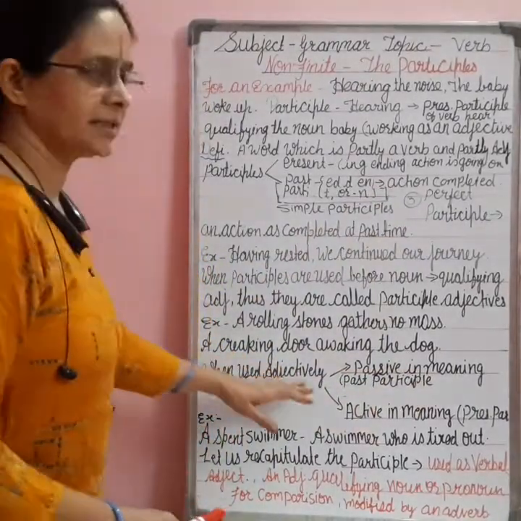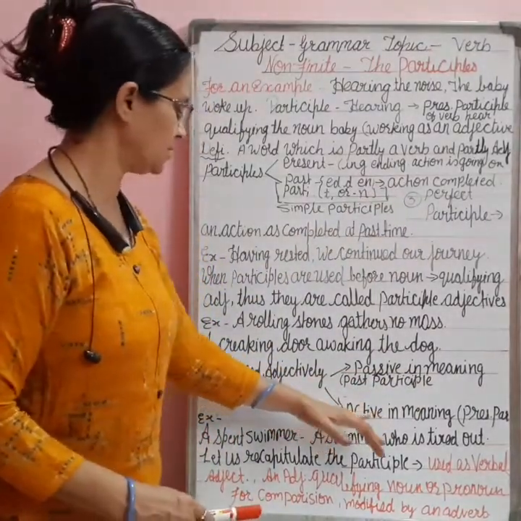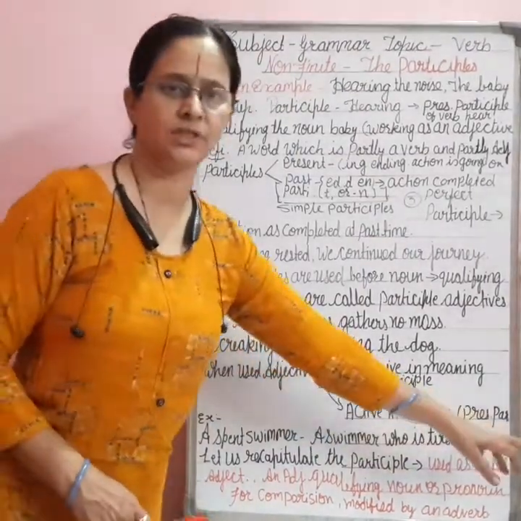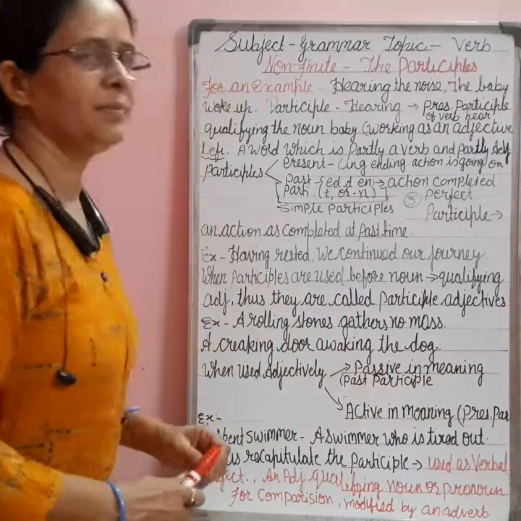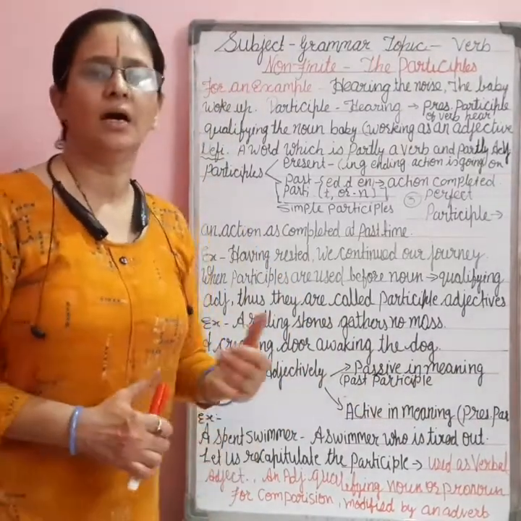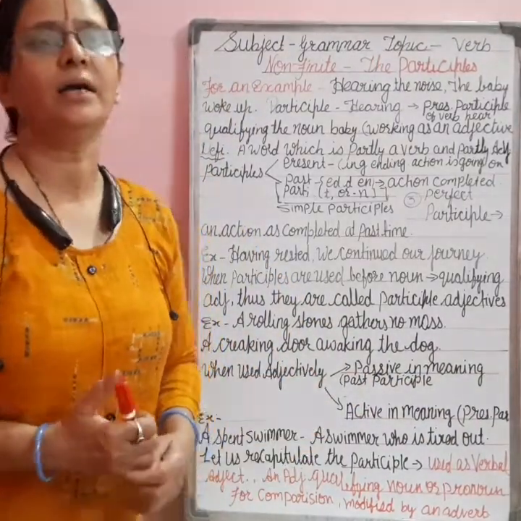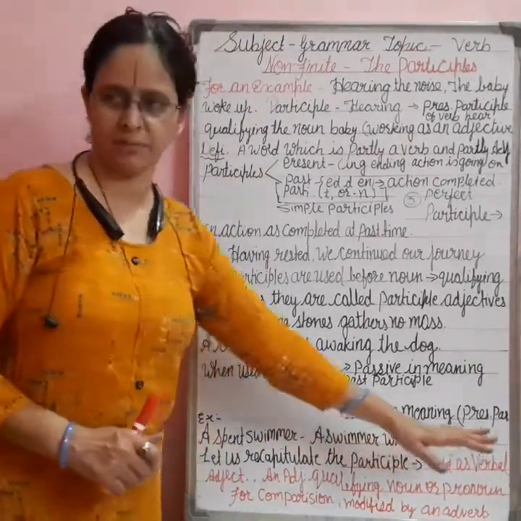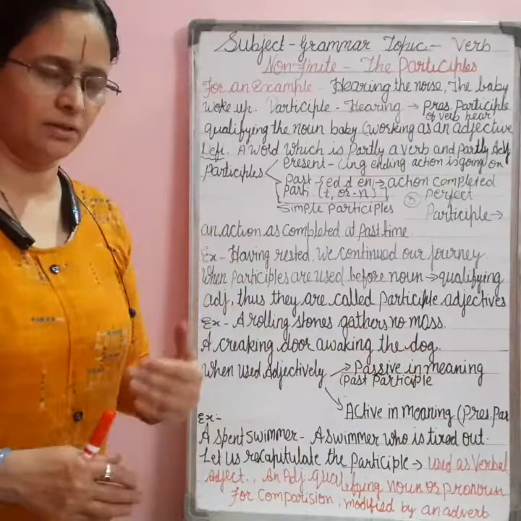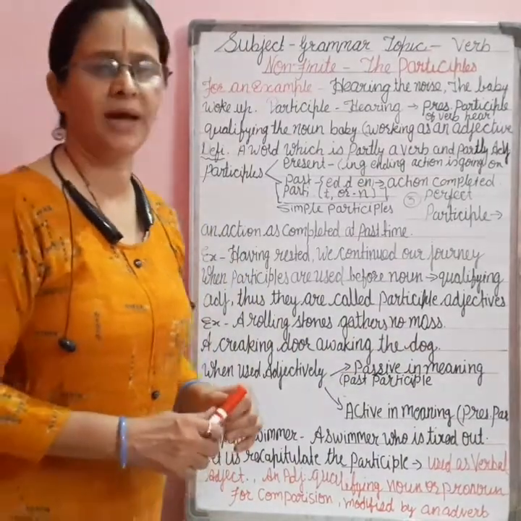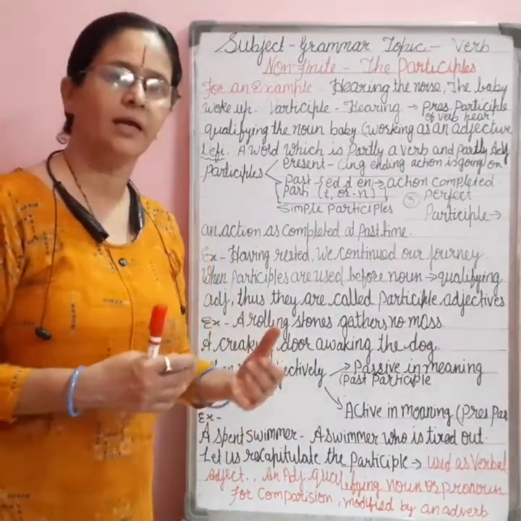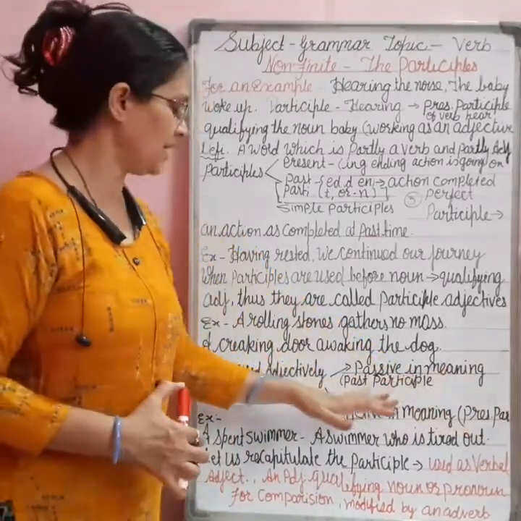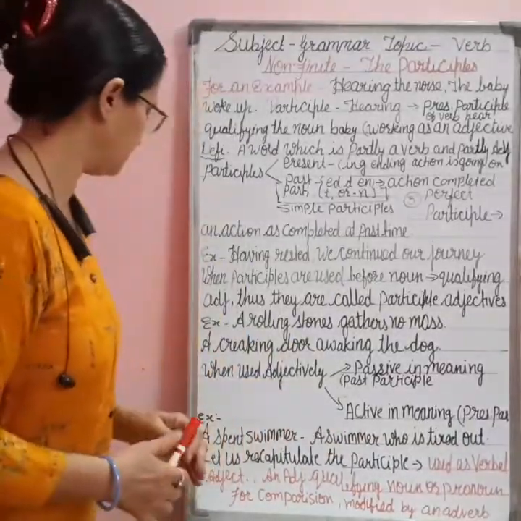The second type is active in meaning, and that time we use the present participle. A simple sentence: I was running, or he was eating a mango. This is active in meaning. If I convert it into passive, a mango is eaten by me. That time it is passive in meaning, and we have used the past participle.